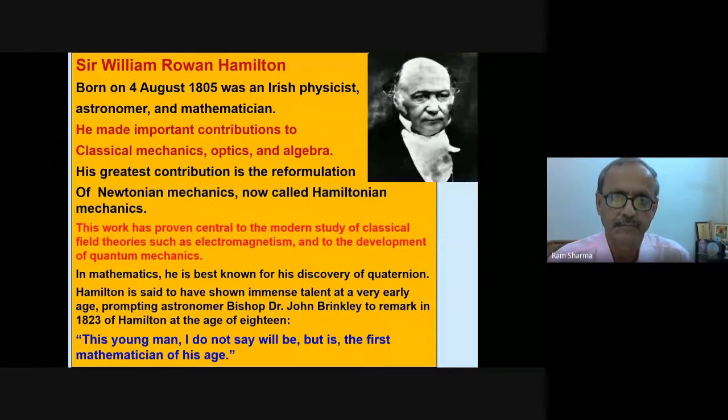Sir William Rowan Hamilton, born on 4th August 1805, was an Irish physicist, astronomer, and mathematician. He made important contributions to classical mechanics, optics, and algebra. His greatest contribution is the reformulation of Newtonian mechanics, now called Hamiltonian mechanics. This work has proven central to the modern study of classical field theories such as electromagnetism and to the development of quantum mechanics. In mathematics, he is best known for his discovery of quaternions.